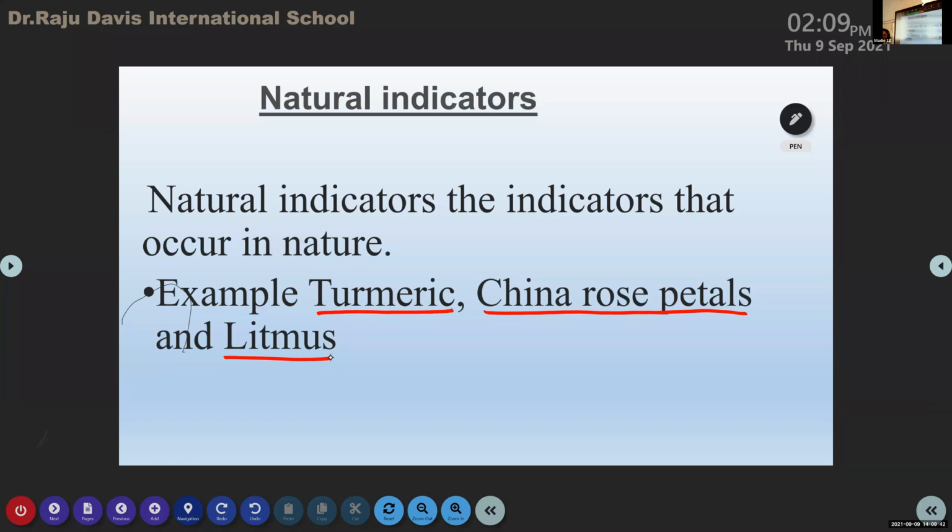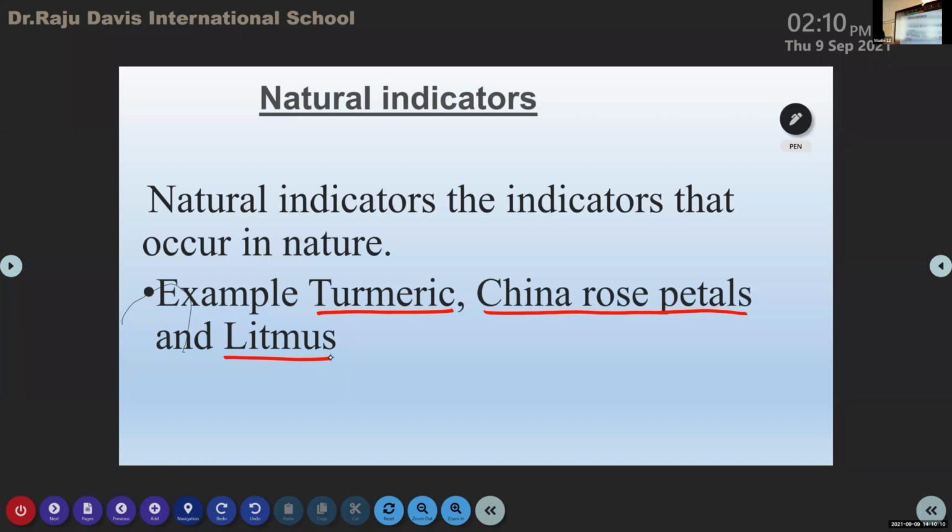What is the use of indicators? Why are we using the indicators? To find out whether it is... Yes, very good. The presence of acids and bases. Very good. To identify whether the given substance is acid or base, for that we are using the indicators. Basically, there are two types of indicators: one is natural indicator and the other is synthetic indicator. Synthetic indicator means artificial indicators.